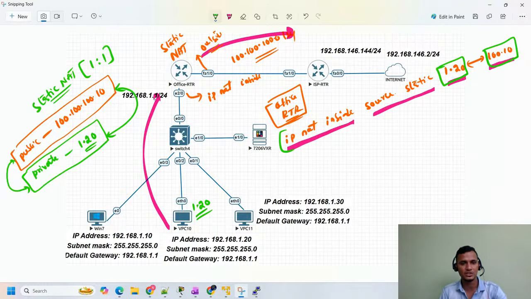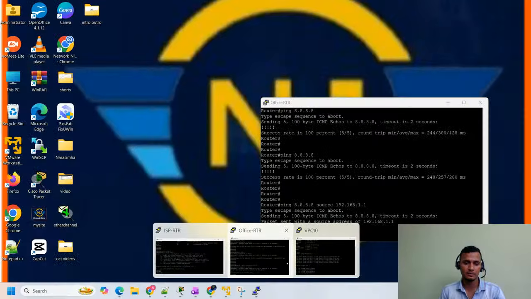When he tries to initiate the traffic, that traffic will hit this particular interface. So this interface will become inside, and if it leaves this particular CE router, customer edge router, this interface will become outside. So that's what I'm going to configure, guys. Let me open my office router.